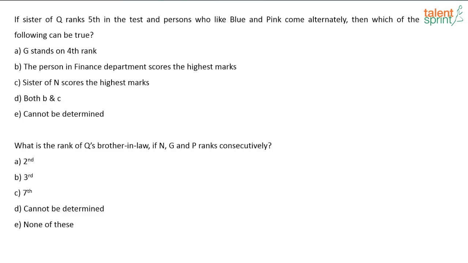Next question, from the same set. If sister of Q ranks 5th in the test and persons who like blue and pink come alternately, then which of the following can be true? Okay, again we need to go back to this.